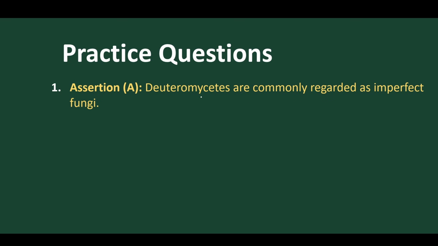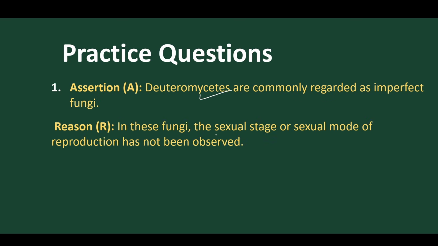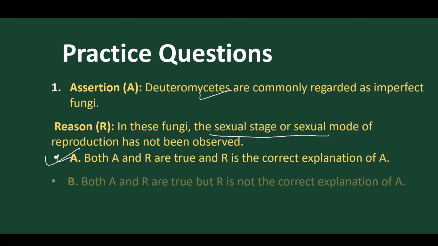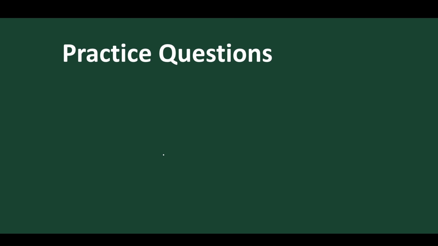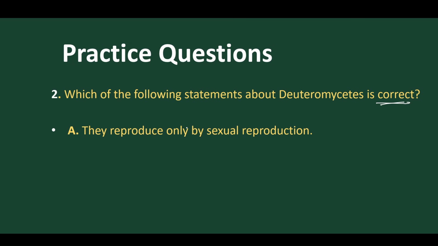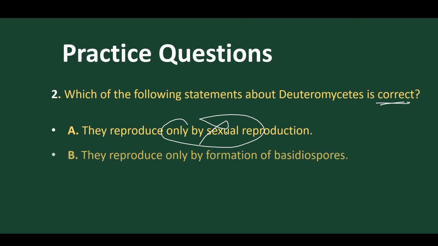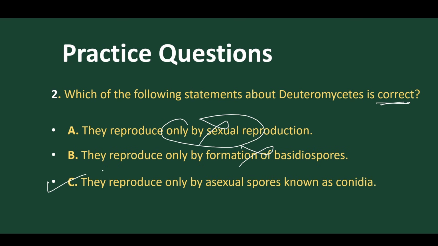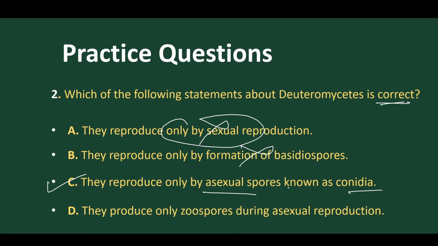Deuteromycetes are commonly, yes, imperfect fungi. In this fungi, the sexual stage is absent. Yes, so this is the right answer. Got it? Okay, move to the second question. Which of the following statements about Deuteromycetes is correct? Let's see. They reproduce only... No, this is not. They reproduce only by formation... No, this is not. Yes, they reproduce by asexual spores, what is called conidia, is the correct answer.